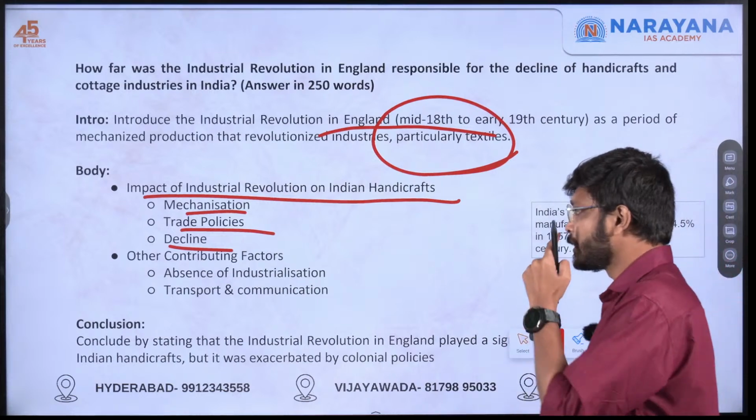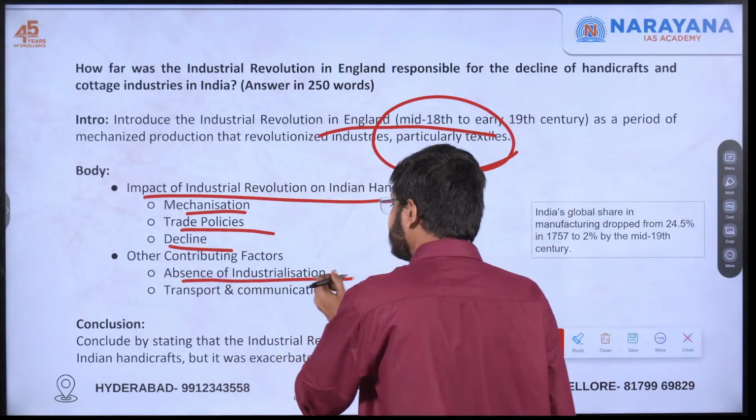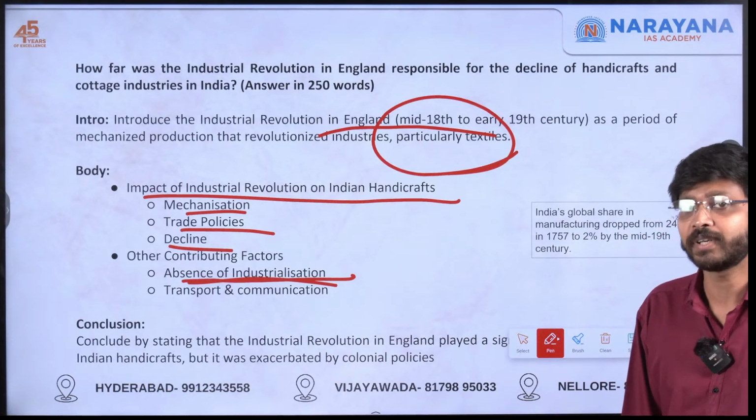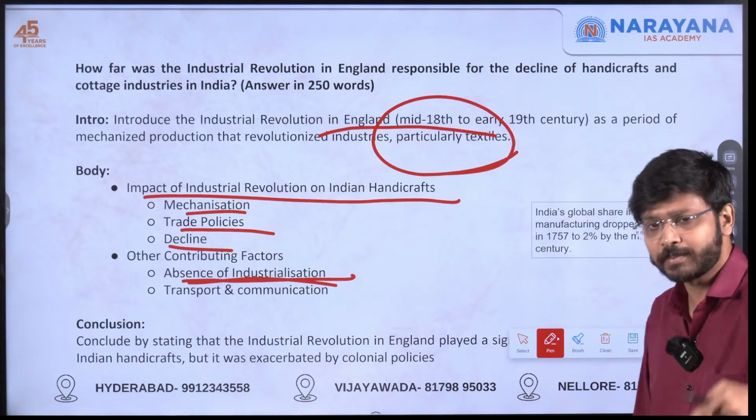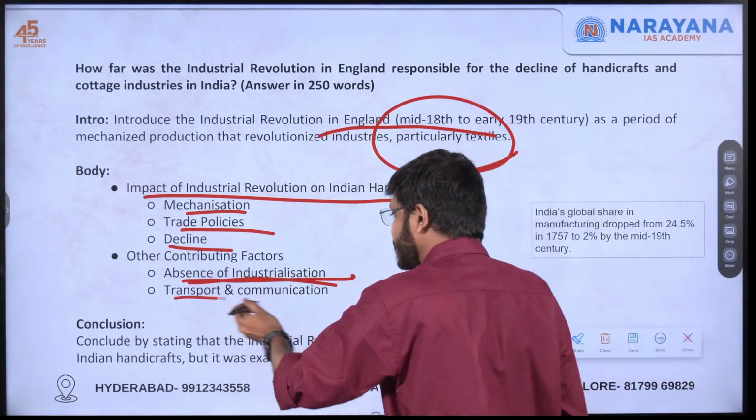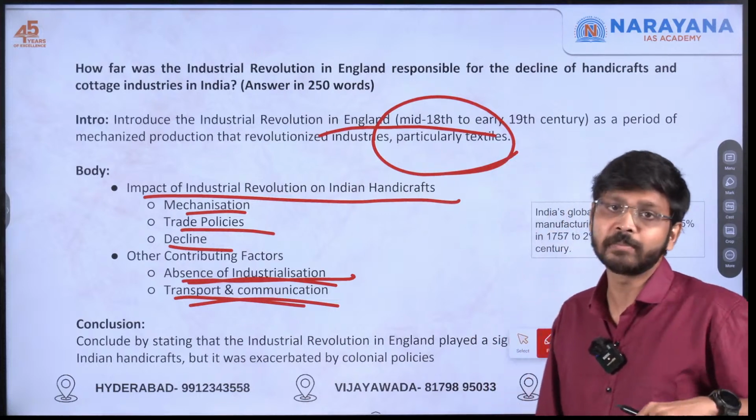That I'll be mentioning here, and also absence of industrialization in India. Why was India not industrialized? Again, it was because of Britishers only, but still that is another contributing factor. And also we didn't have any transport and communication which was available for Indians.